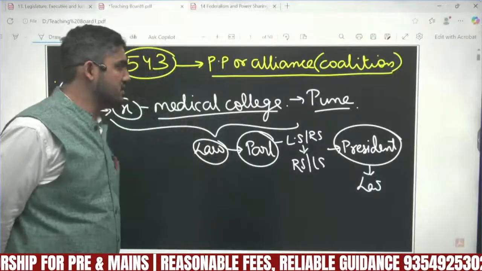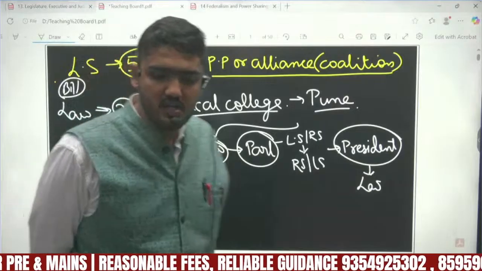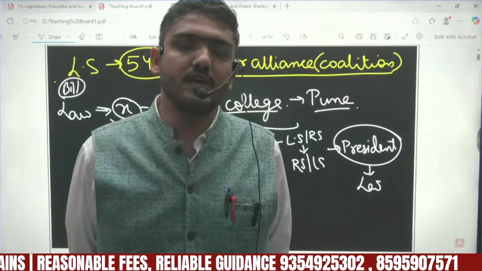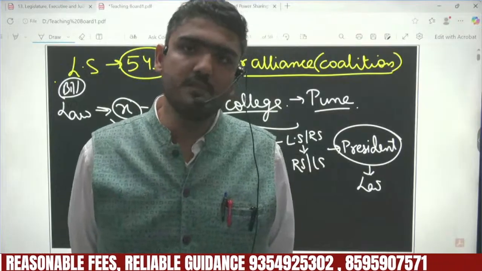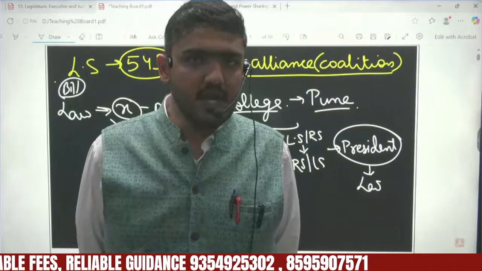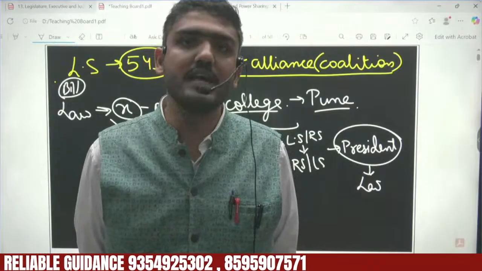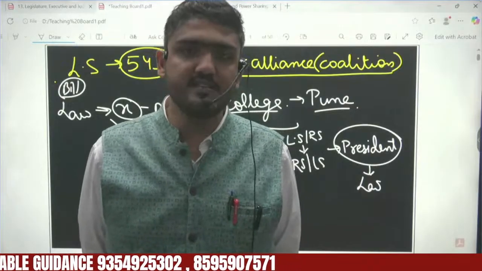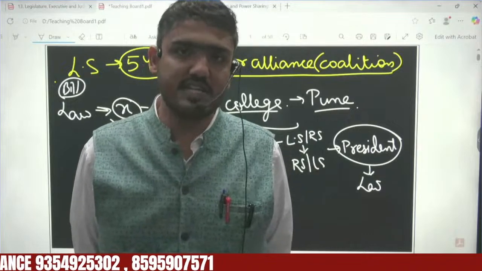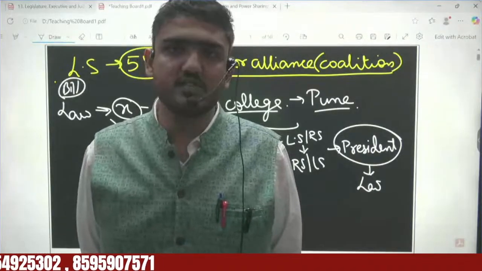Now the implementing task of this particular bill will be done by the concerned ministry, maybe the health ministry. It is on the health ministry to implement this. That is why it is said that all the laws made by the parliament are implemented and executed by the executive body. That comprises the prime minister and the council of ministers at the central level, and at the state level the chief minister including his council of ministers. That is called the executive.